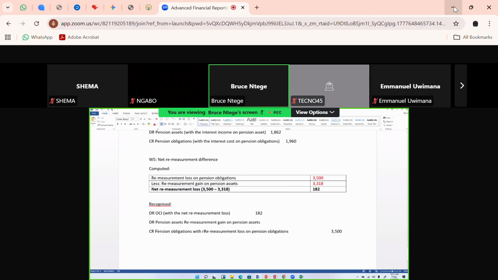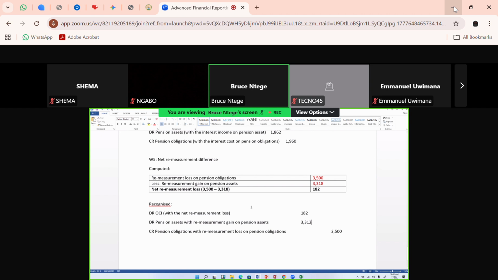With that remeasurement loss, while this one you're saying with the remeasurement gain. So remember that the remeasurement gain in this case is 3312, that figure there. So I'll come and say 3312. So that's the double entry.